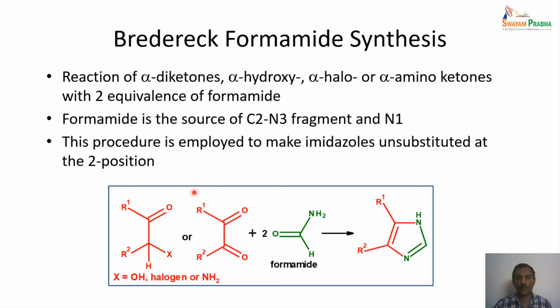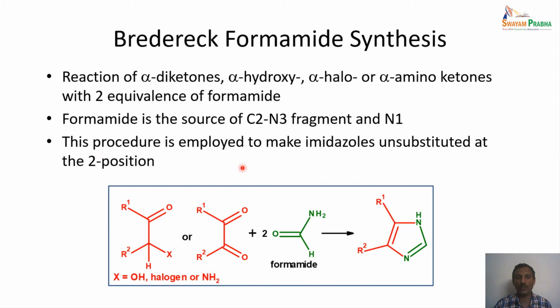So the formamide is basically the C2, N3 fragment and the N1. So all these fragments come from the formamide unit, and the rest of the carbonyl compound is shown here in the red color. So the carbonyl unit is the red one shown here, and the formamide is the green one shown here. So that way we can easily differentiate how each component is involved in this particular reaction.